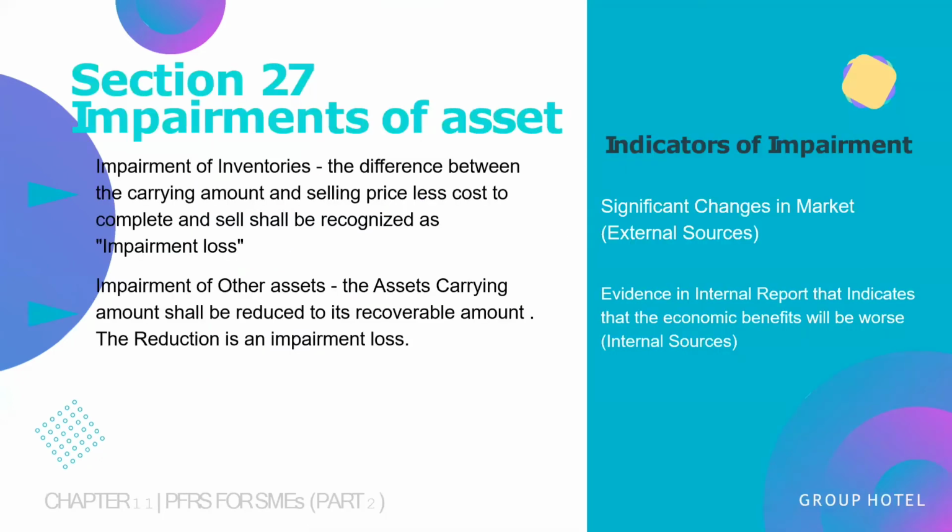Section 27, Impairment of Assets. Impairment is the decline in market value where the recoverable amount is lower than what is recorded in the books. Impairment of inventory: the difference between the carrying amount and selling price, less cost to complete and sell, shall be recognized as impairment loss. Impairment of other assets: the asset's carrying amount shall be reduced to its recoverable amount. The reduction is an impairment loss.